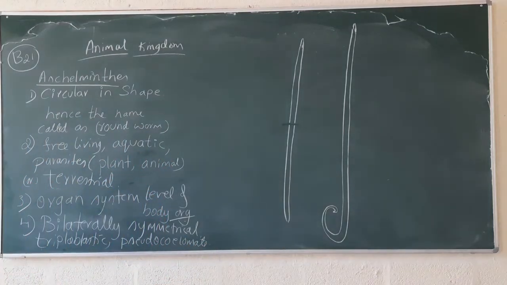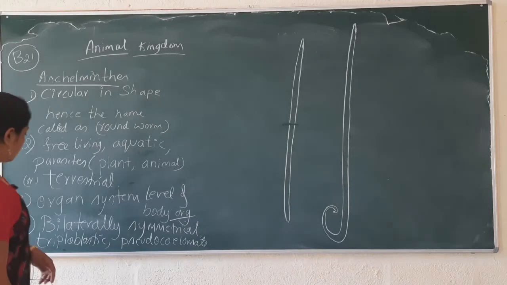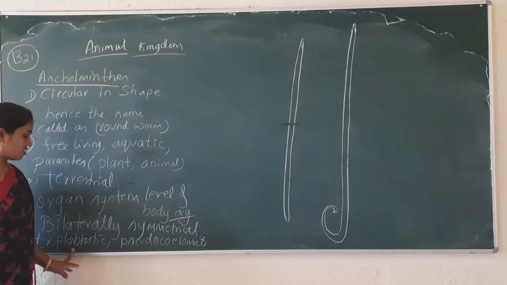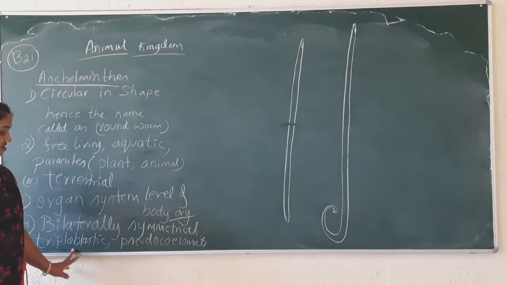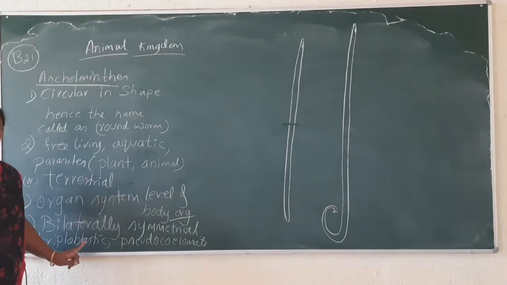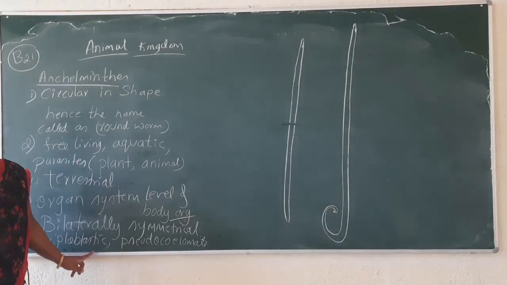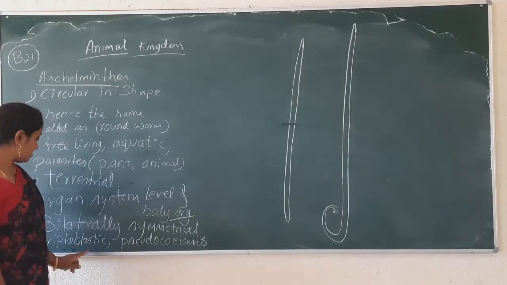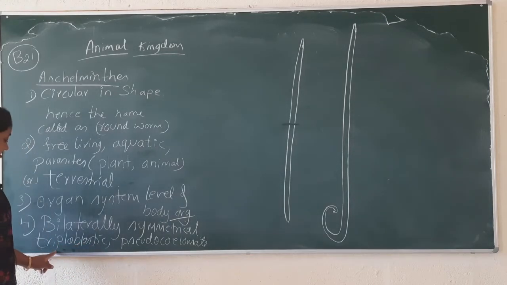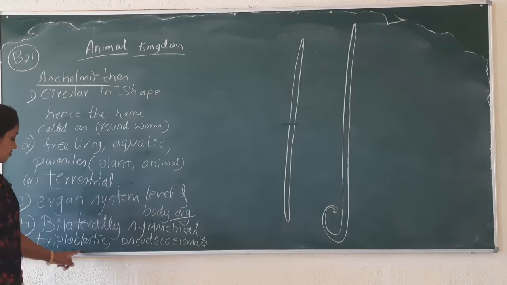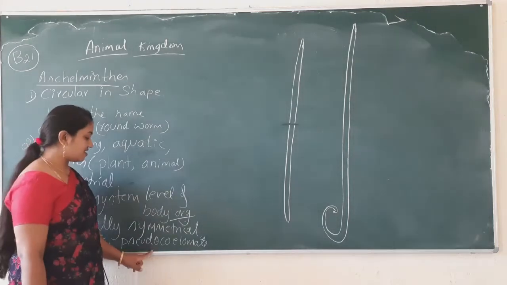Triploblastic means the germ layers are of three types: outer ectoderm, inner endoderm, and middle mesoderm. That's why we can call these triploblastic animals.